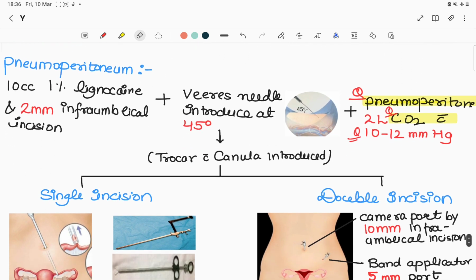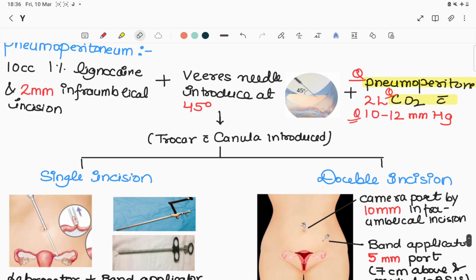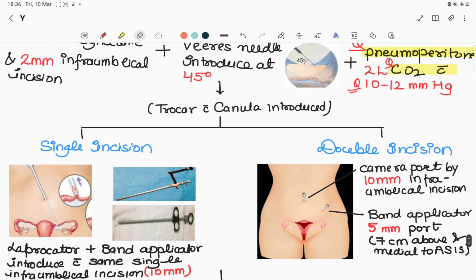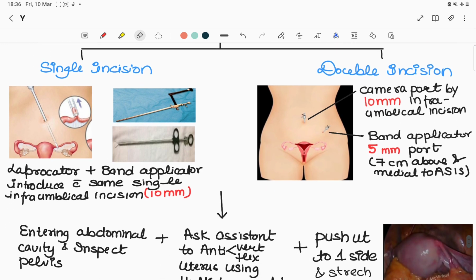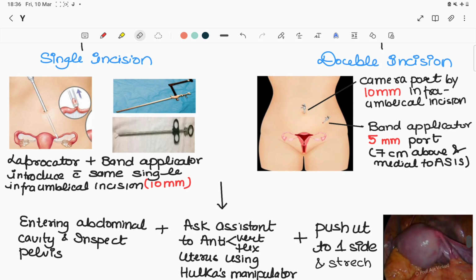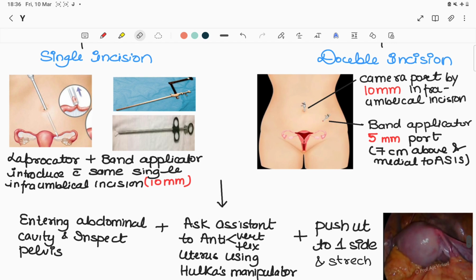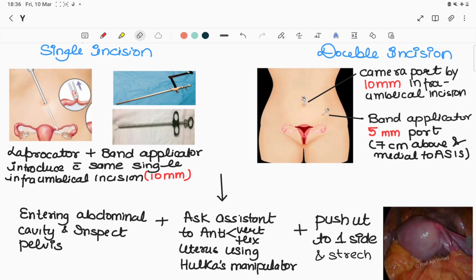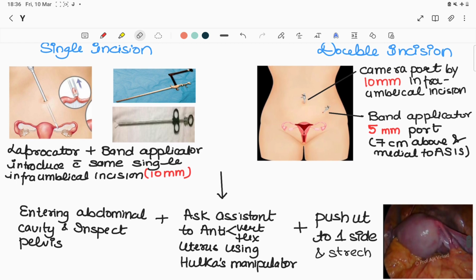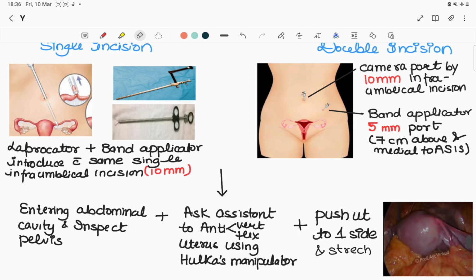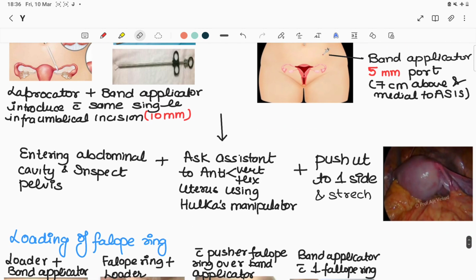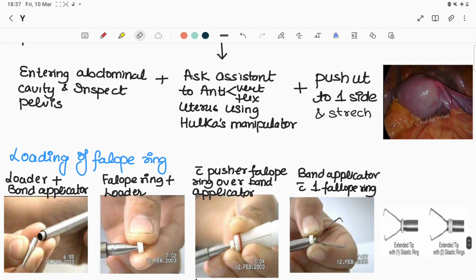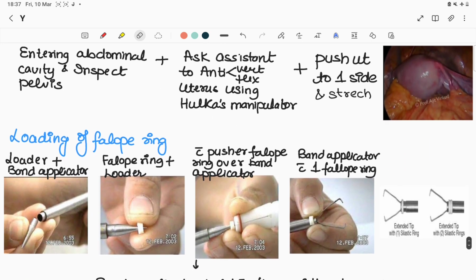Pneumoperitoneum is created, introducing the Veress needle at 45 degrees with 2 liters of CO2 at 10 to 12 millimeters of mercury. Then single incision or double incision is given, and in double incision a 10 mm camera port is introduced infraumbilically, and a 5 mm band applicator is introduced 7 centimeter above and medial to the anterior superior iliac spine, entering the abdominal cavity, asking the assistant to antivert and antiflex and push the uterus to one side.